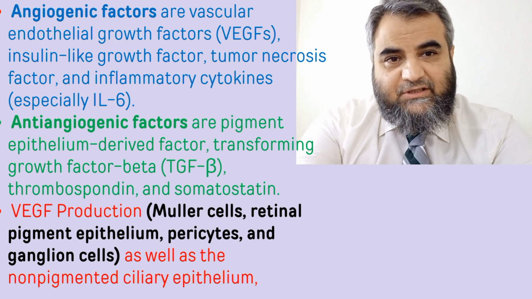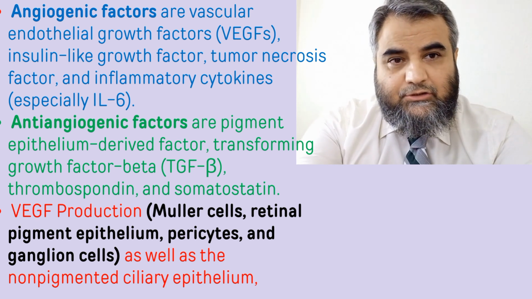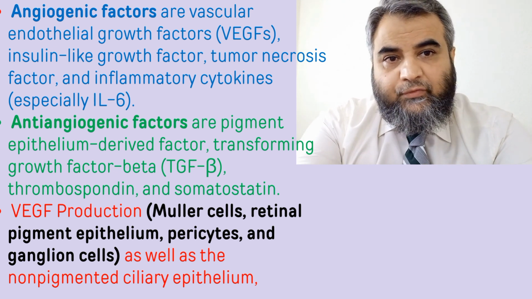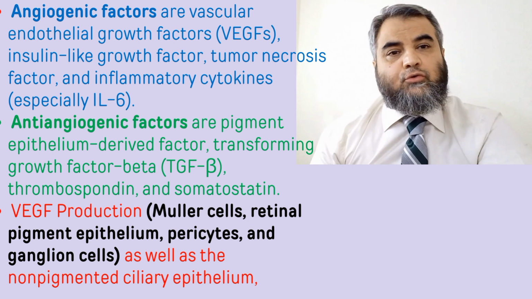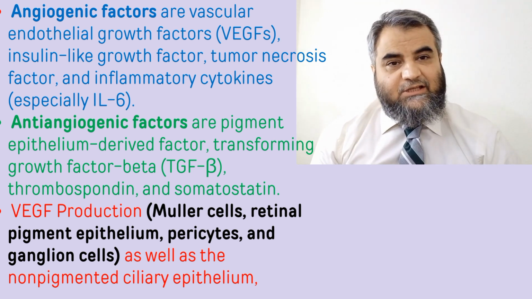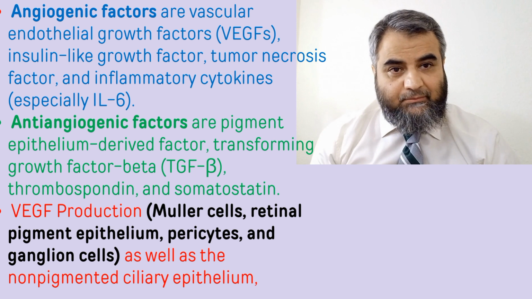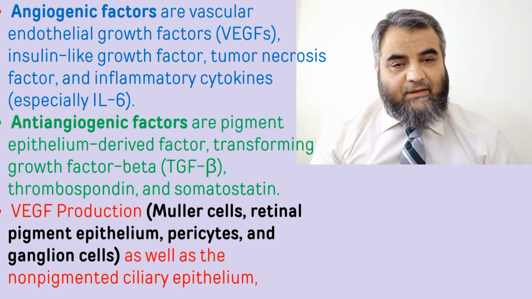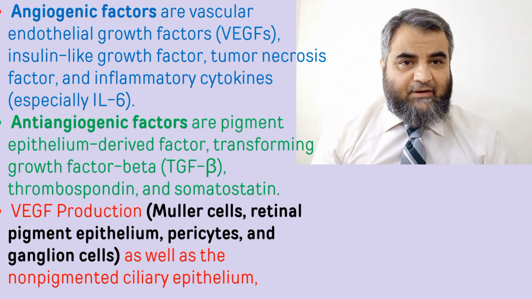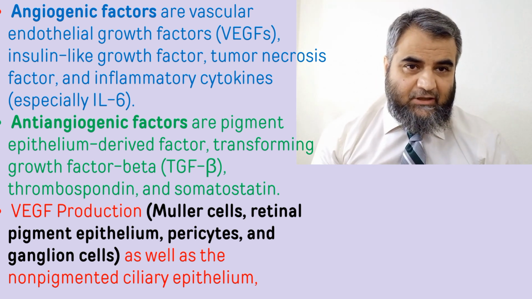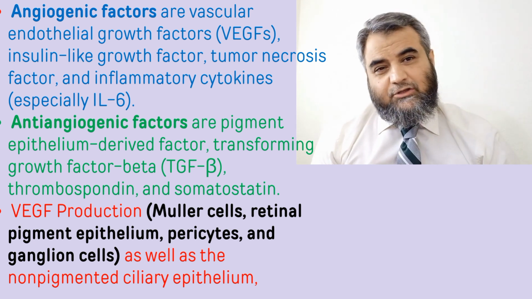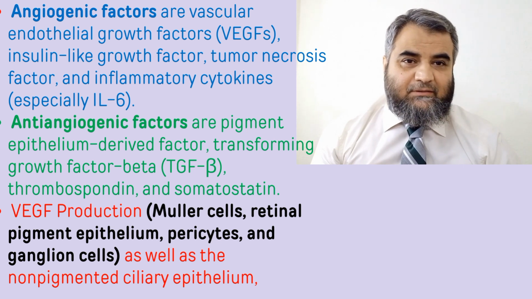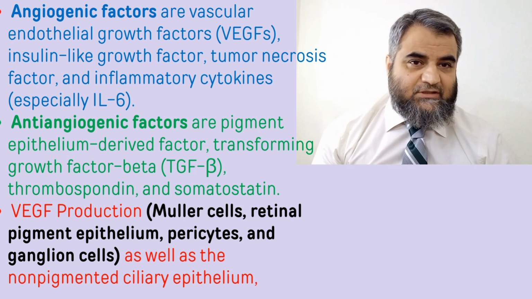This is the sequence, and it has been documented that the vascular endothelial growth factors from the anterior segment also migrate to the posterior segment, especially in patients who have undergone vitrectomy or in whom the lens has been removed. So they move back from the front. As I mentioned, the non-pigmented ciliary epithelium produces them, and they go back and also induce. So this is a vicious cycle going on until we do timely intervention to control it.